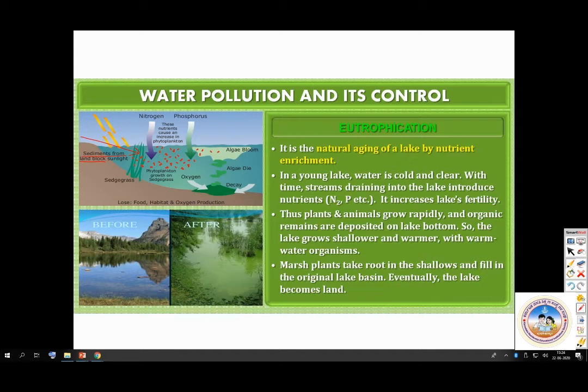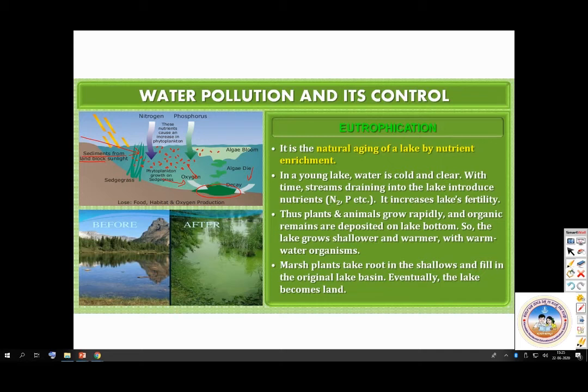So what happens? The algae is dying, bacteria is dying, planktons all collect here. This decomposing matter will increase. Then the marsh plants take root in the shallows and fill in the original lake basin. Eventually the lake becomes land. So fully sediment settles, and that will lead to death of the water body.